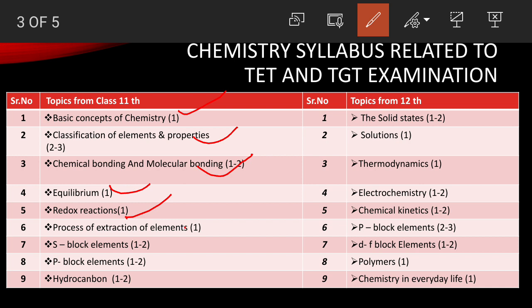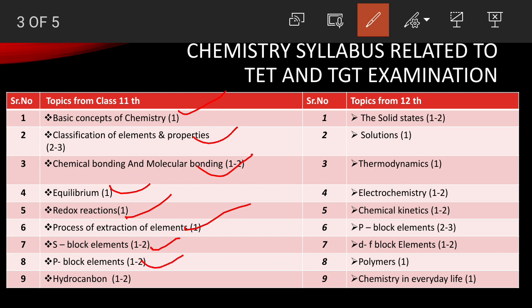Then here we have next thing, process of extraction of element. From here also you will get one question definitely. It may be in the form of your extraction of element like any method, or it may be in the case of alloys. Any alloy can be asked in the exam. Next we have S block element. From S block element definitely there is one or two question. It may be in the form of properties or some sort of logical question.